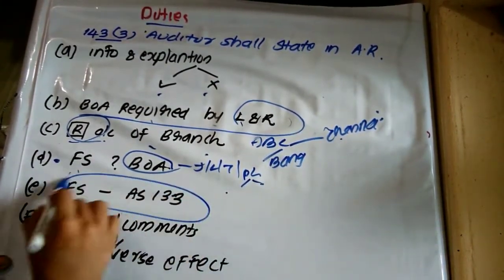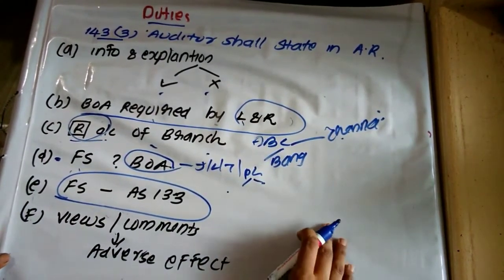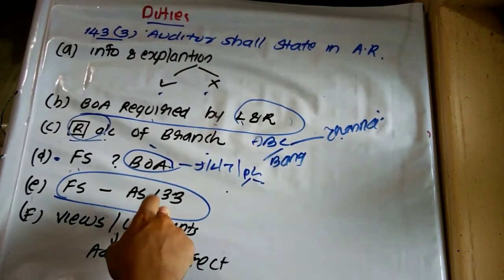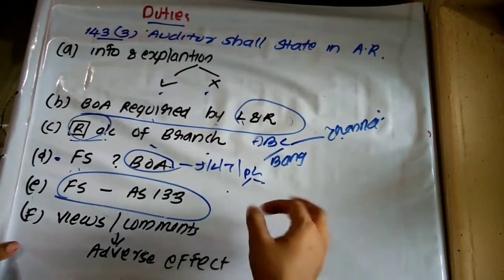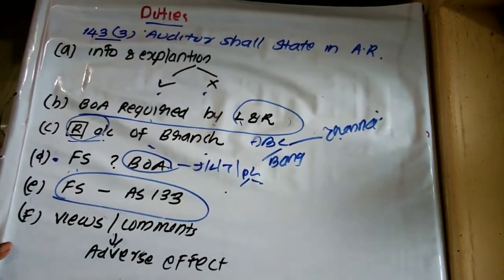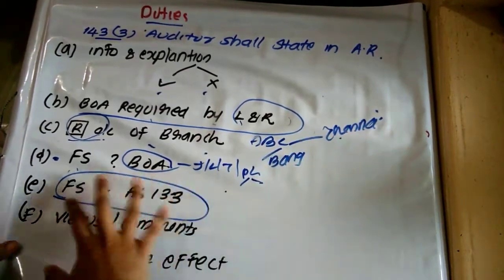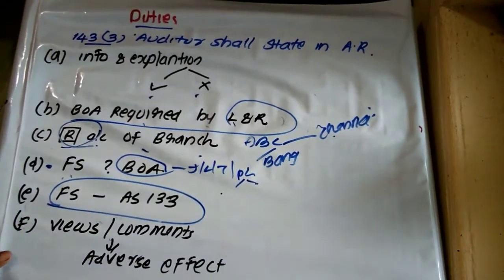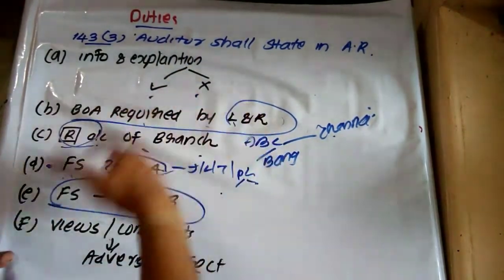Then financial statements should be prepared as per the accounting standards, which have been prescribed as per section 133 of the Companies Act 2013. I'm just confused between the Companies Amendment Act 2017 and the Companies Act 2013. Don't worry, okay. So it has to be stated whether financial statements have been prepared by the company in compliance with the accounting standards or not. This is also the responsibility of an auditor to state.